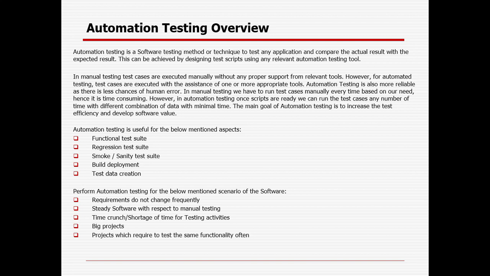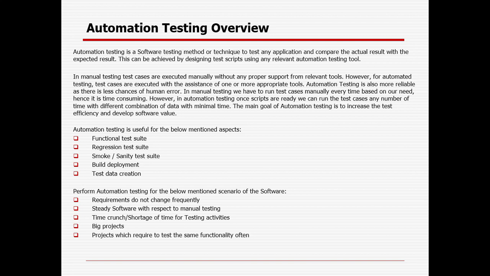If your requirement is getting changed, your script will be getting changed, so again it will be a lot of rework effort. And your application should be stable enough. In case it is not stable enough, you cannot automate all the end-to-end flow. And definitely you will be automating the functionality which will be used multiple times,